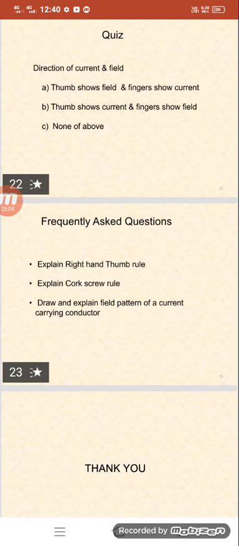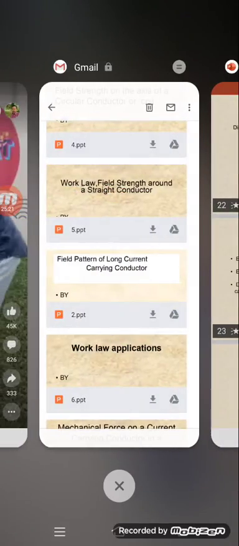With this, the frequently asked questions are: explain the right hand thumb rule, explain Clark's rule, and draw and explain the field patterns of a current carrying conductor.